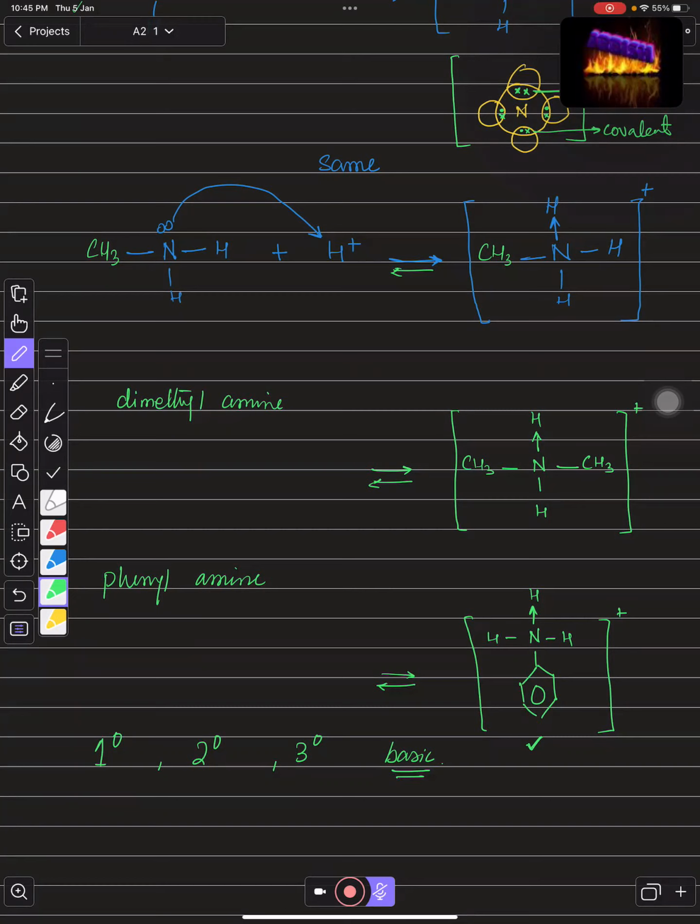And if the equilibrium is well on the left, then the capability to receive hydrogen ions is not strong. If the capability of receiving hydrogen ions is not good, it is not a good base, so it will be less basic. So remember this: if the equilibrium is on the right-hand side, it will be a good base; if it is on the left-hand side, it will be a weak base or not a good base; or if it is in the center, it is part of both right and left, right?